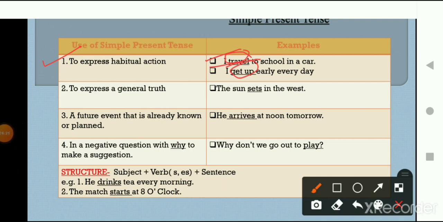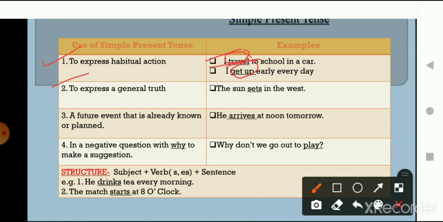Now, what is the second way in which simple present tense is used? It is to show a general truth. To show a general truth, we use simple present tense. Let's understand this with an example. The sun sets in the west. This is a general truth.